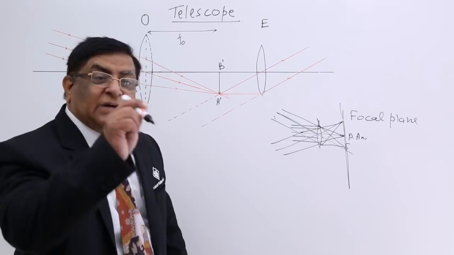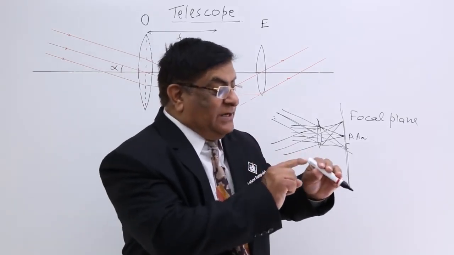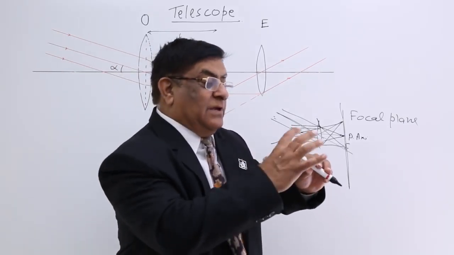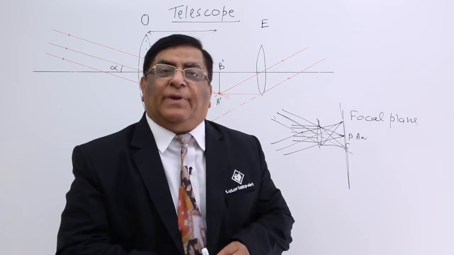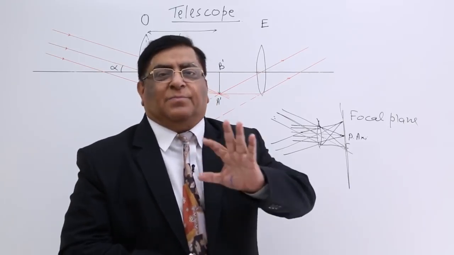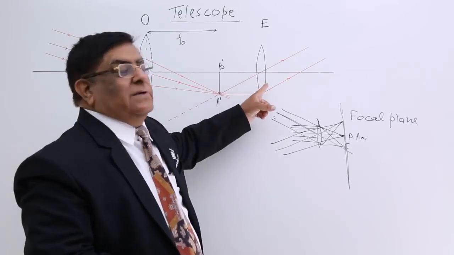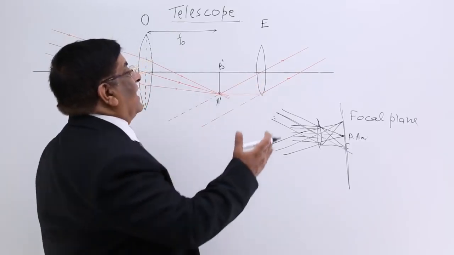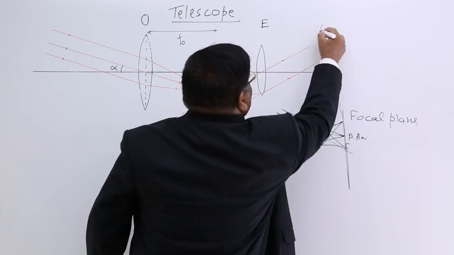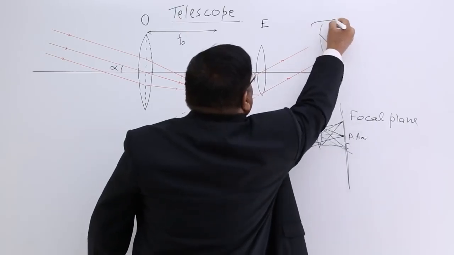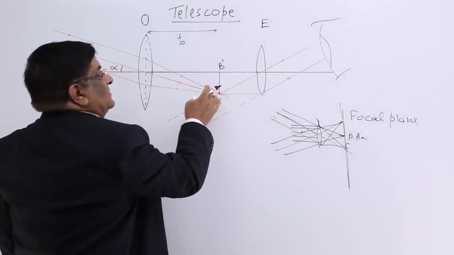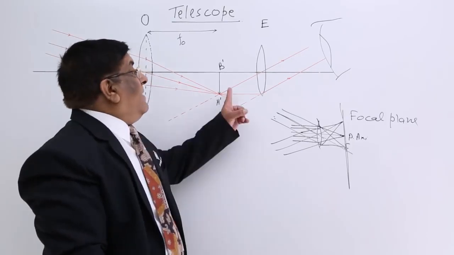Now we want to study that image, and to study it I want that this should be large. So for making it large, I use a simple microscope, and that is a magnifying glass. So this magnifying glass I place here, and here I put my eyes and see this object magnified.